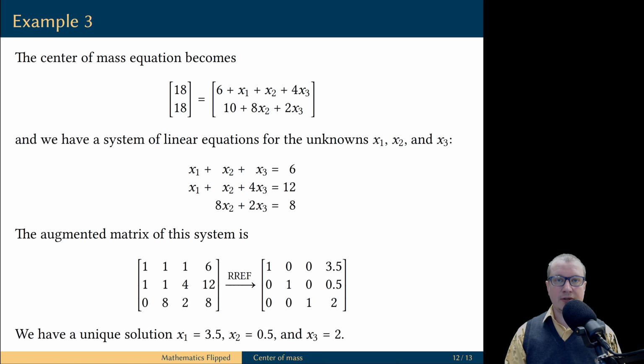To solve this linear system, we write its augmented matrix and we apply the Gauss-Jordan elimination to obtain the reduced row echelon form of the augmented matrix. From the reduced row echelon form, we see that this system of linear equations has a unique solution. x1 must be equal to 3.5, x2 must be equal to 0.5, and x3 must be equal to 2.